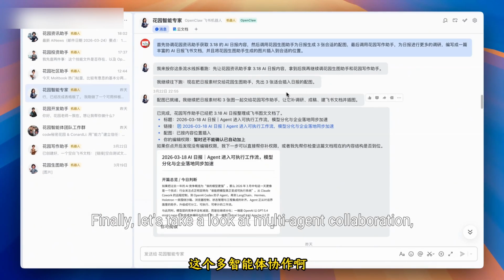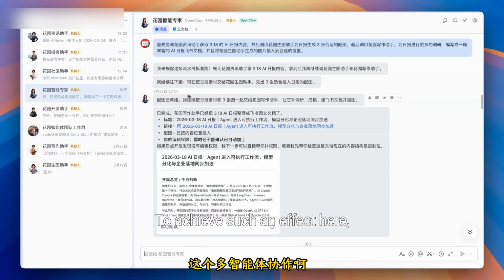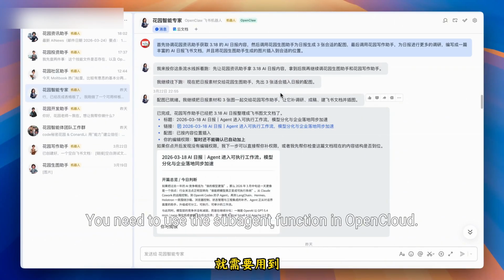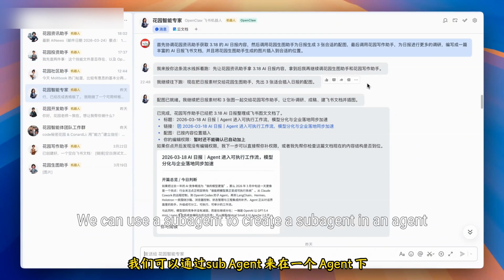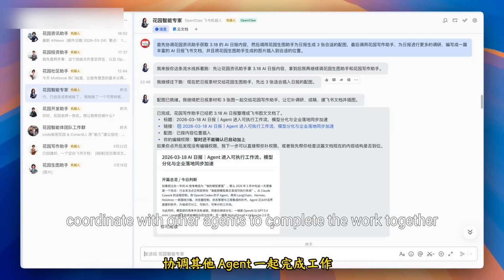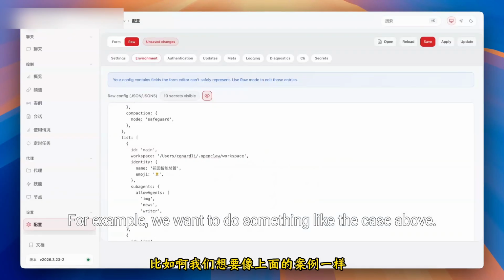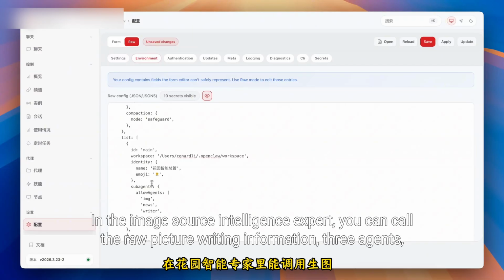Finally, let's take a look at multi-agent collaboration. To achieve such an effect here, you need to use the subagent function in OpenClaw. In the design of OpenClaw, we can use a subagent to create a subagent in an agent, coordinating with other agents to complete the work together. For example, for a case like the one above, the Garden intelligence expert can call the picture, writing and information agents.